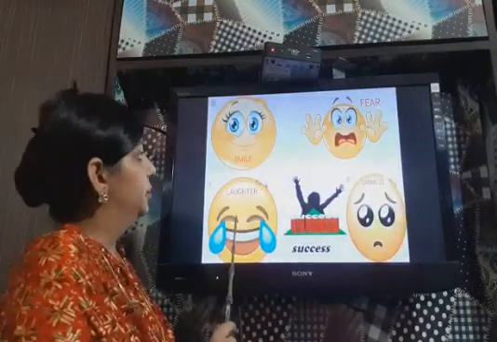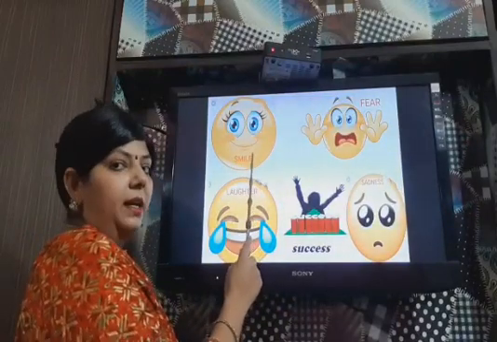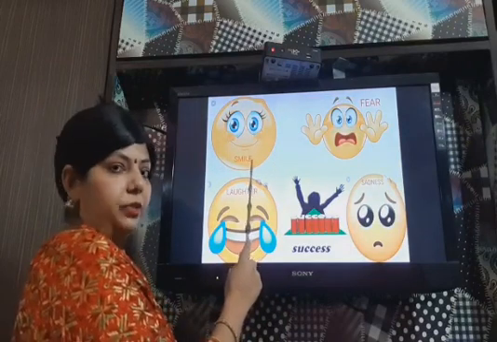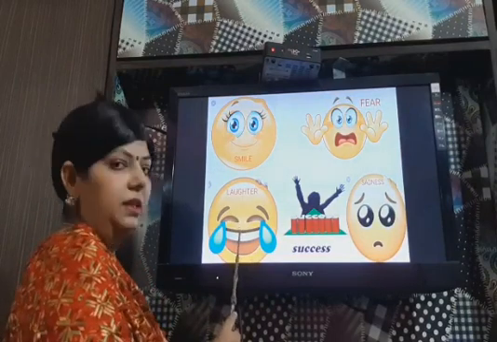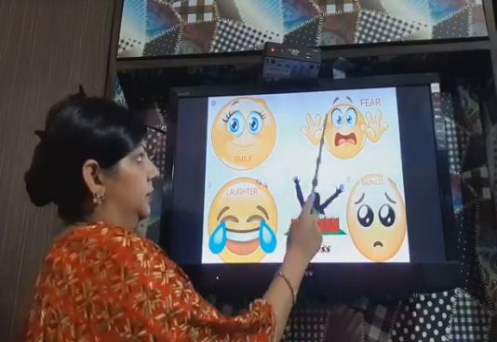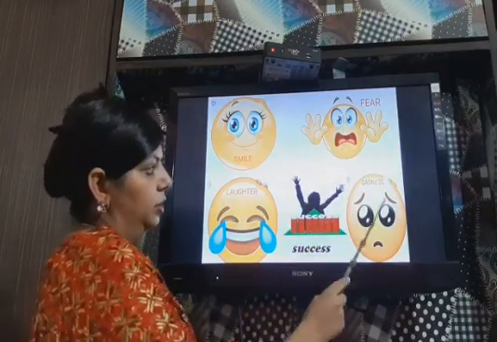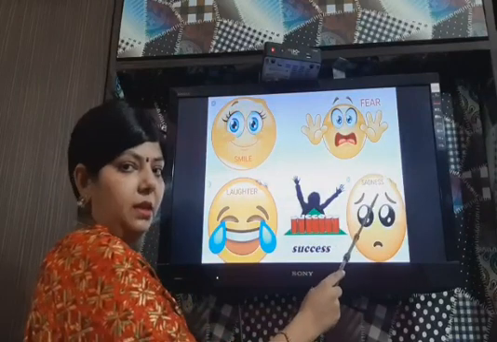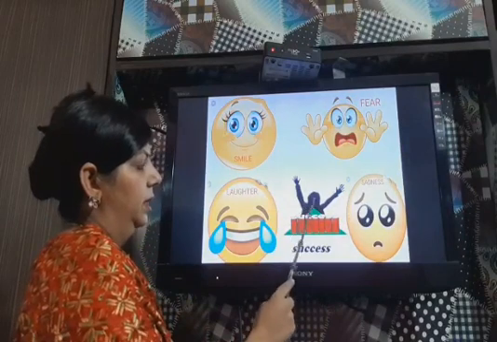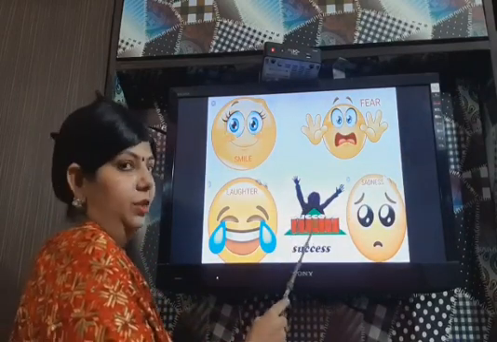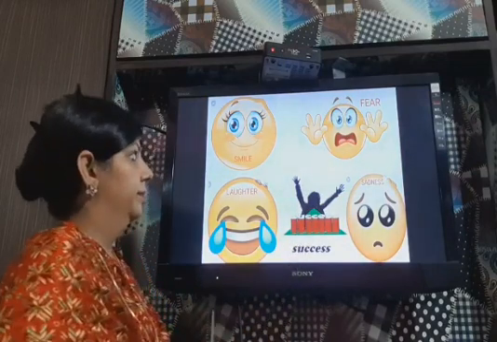Now some more emotions you can see. This emoji, what is it showing? Smile. So smile is abstract noun. Again this emoji is showing laughter. So laughter is abstract noun. This is showing fear. So fear is abstract noun. Again this emoji is sad. So sadness will be abstract noun. Now this man is very happy. He is saying hooray. So that means success. So success is also abstract noun.